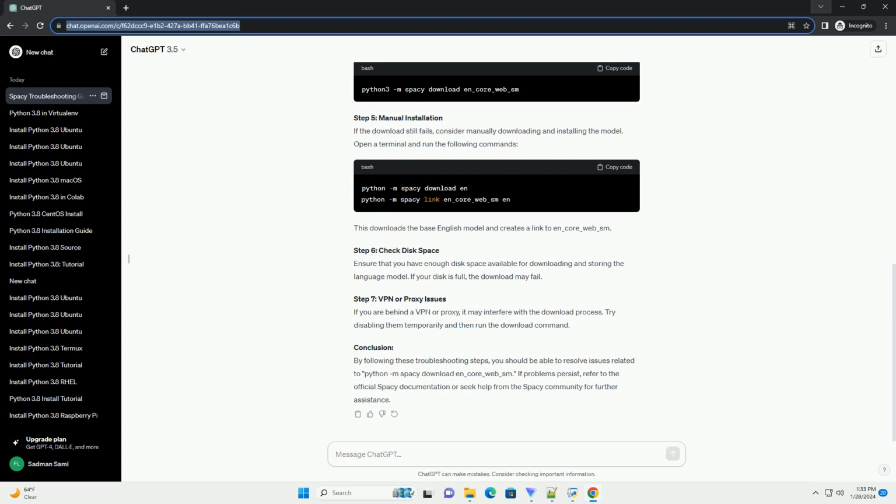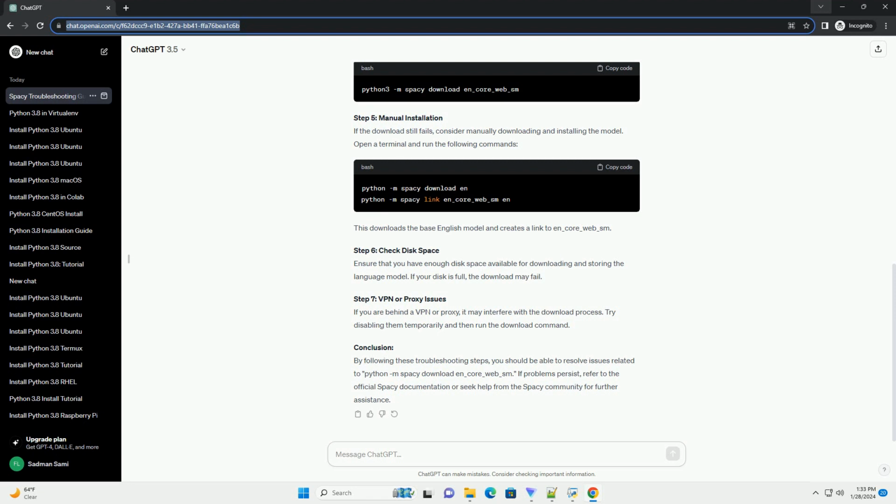However, some users may encounter issues when attempting to download the en_core_web_sm model. In this tutorial, we will explore common reasons for download failures and provide solutions to resolve them. Check SpaCy version. Before proceeding, ensure that you have the latest version of SpaCy installed. You can upgrade SpaCy using the following pip command.